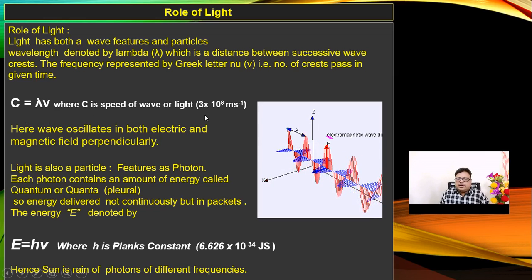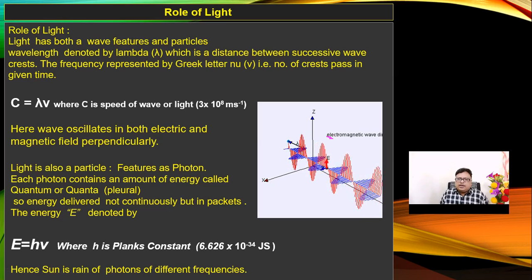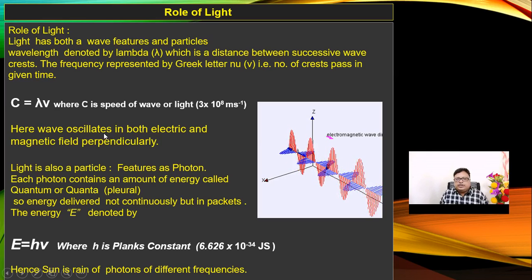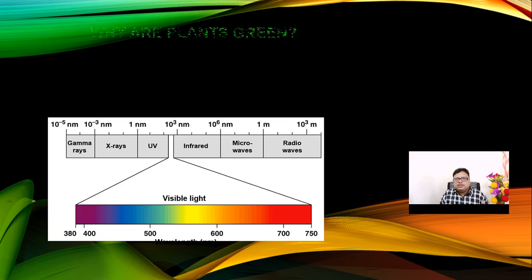Second, one of the important things is that light also acts as a particle, that is, in terms of a particle, the packets called quanta. So either it is in a waveform or it may be a quantum. This is the most important property of light. That's why this function is possible in this universe.